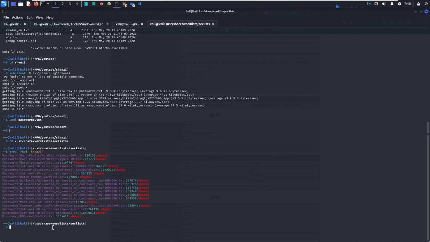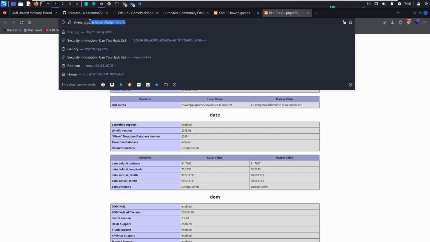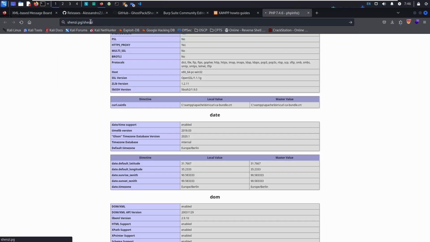So even if we use raft-big.txt, raft-small.txt directories and files in words, you would have never found Shenzi. So we can go over here and put Shenzi.